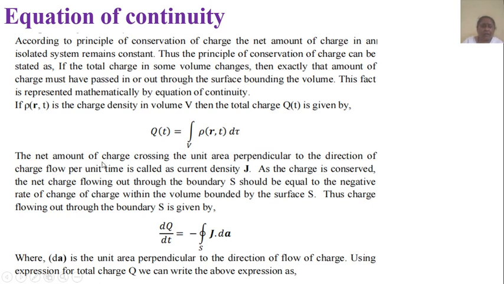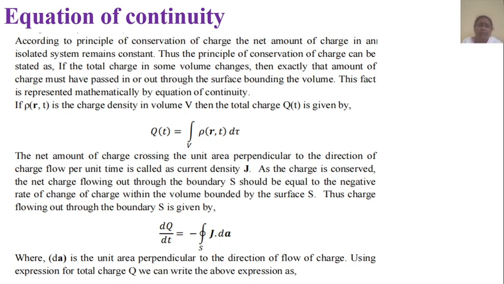The net amount of charge crossing unit area perpendicular to the direction of charge flow per unit time is called the current density J. As the charge is conserved, the charge flowing out through the boundary S should be equal to the negative rate of change of charge within the volume bounded by the surface S.